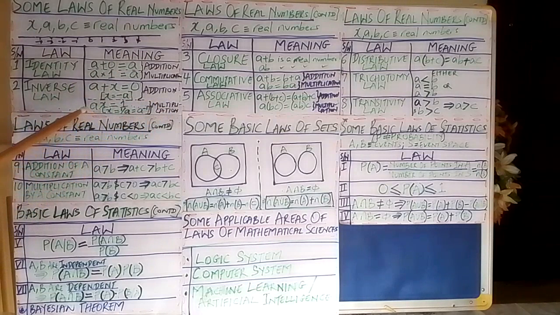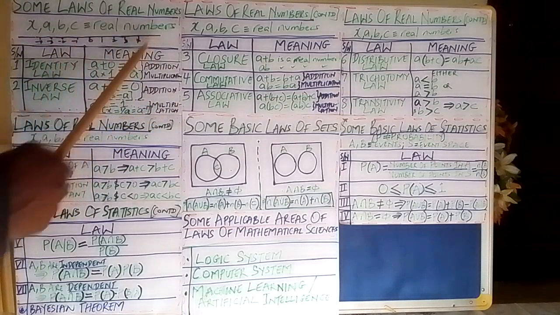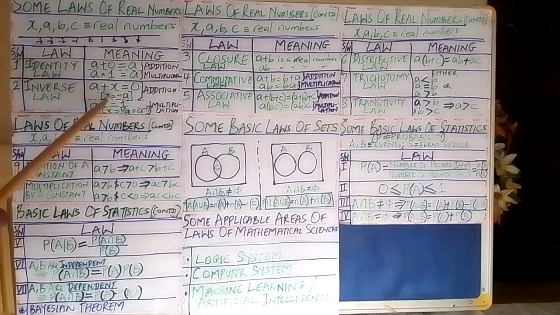This one says that given a number A inside the set of real numbers, you can always find another number x so that when you multiply x by A, you always get 1. That number x is called the multiplicative inverse.